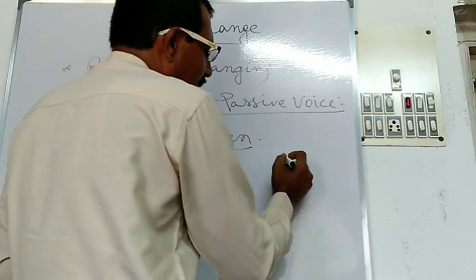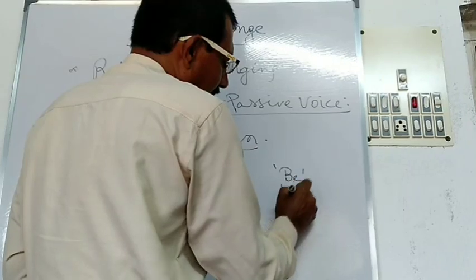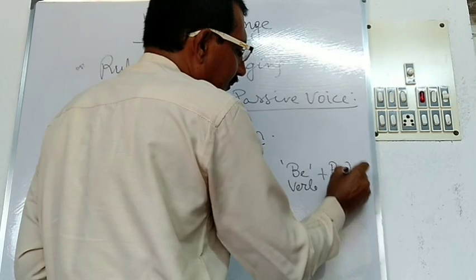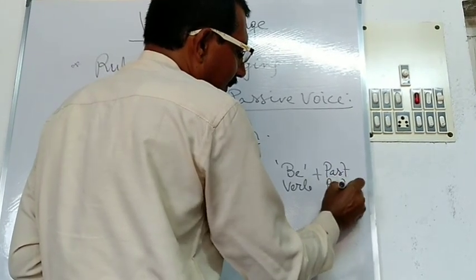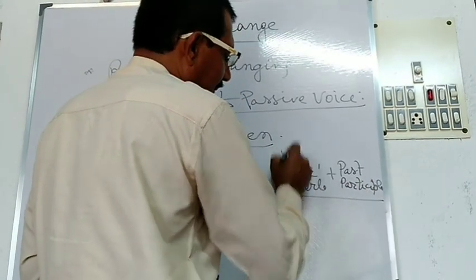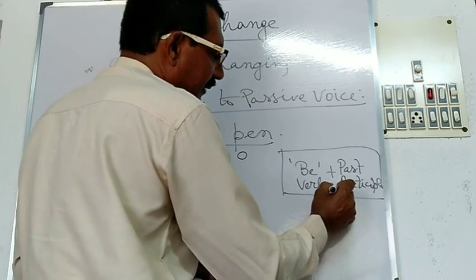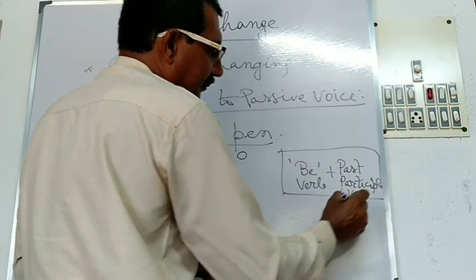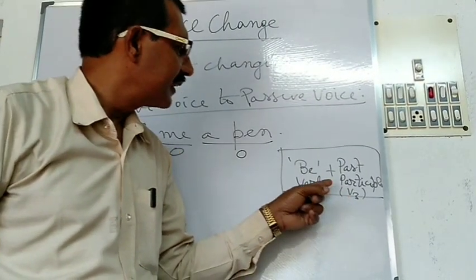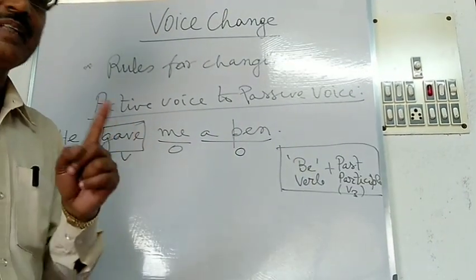It is clear to understand if there is the be verb just before the V3 form or past participle form, this is called passive form. Be verb plus V3 form. If there is the V3 form just after the be verb, then you will have to clearly identify the verb as the passive form.